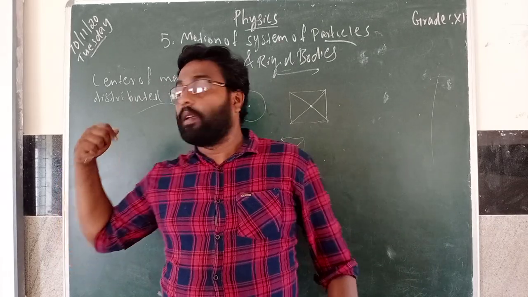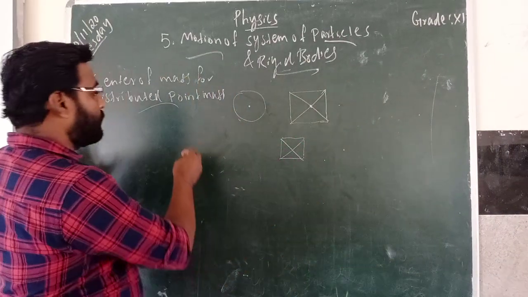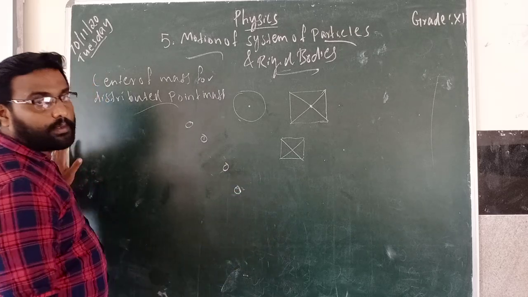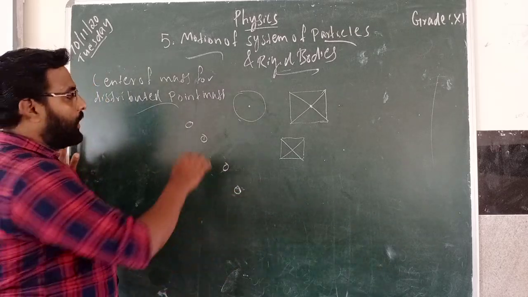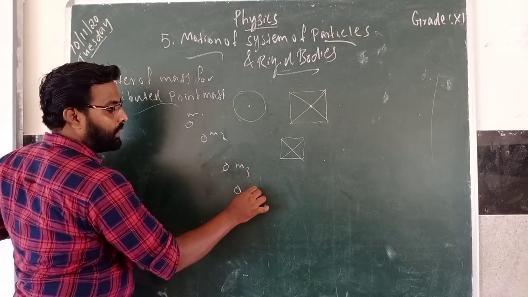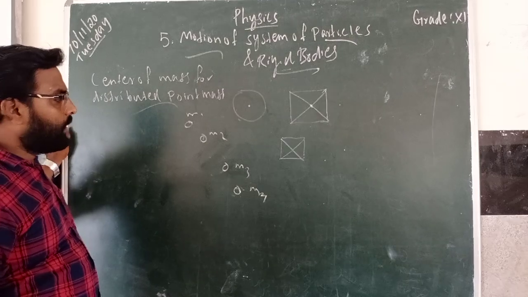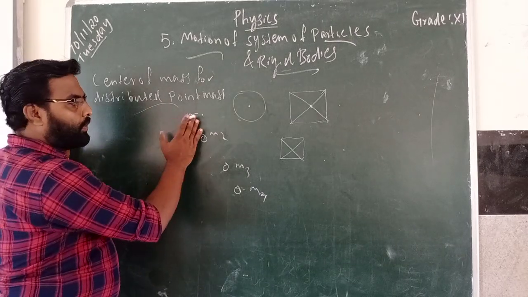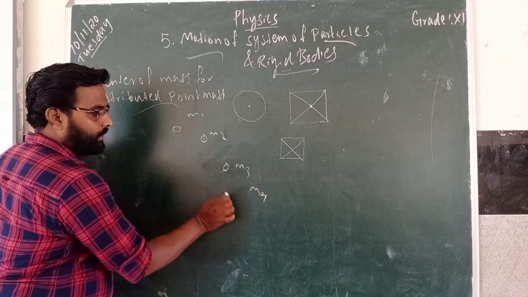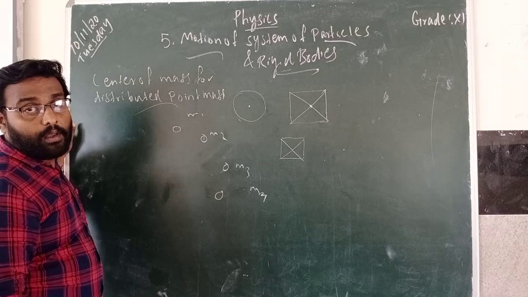Here you see center of mass for distributed point mass. Assume that there are these many point masses: mass 1, mass 2, mass 3, mass 4. Here 4 masses are given, distributed at different places.